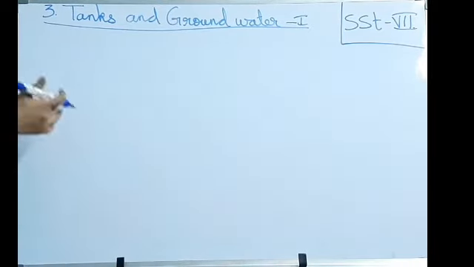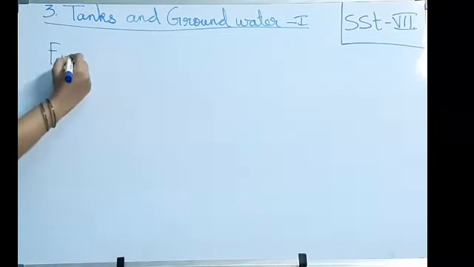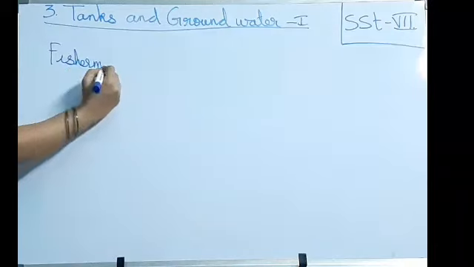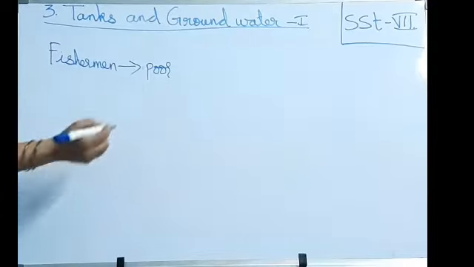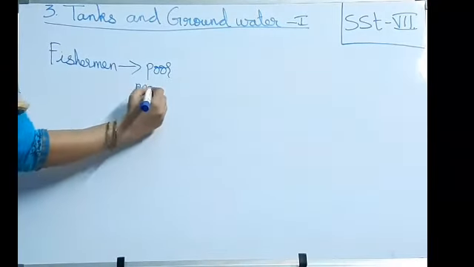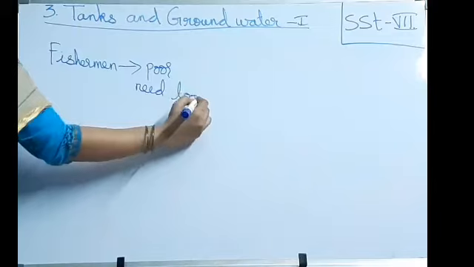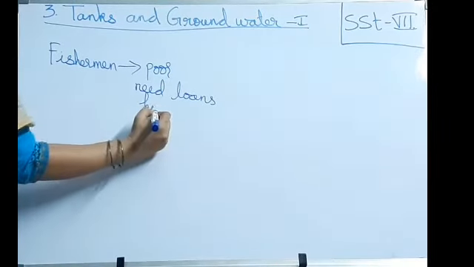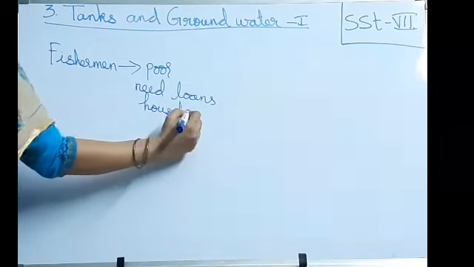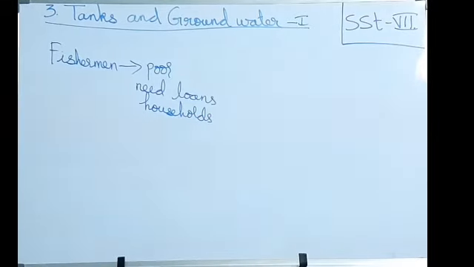The next practice, what is that? Let us see. The fishermen are also poor, isn't it? It's not compulsory that all fishermen should be rich. Some of the fishermen who are very poor need loans for running their households. Household means what? To buy groceries, clothes for the family, school fees and all this. For all this, they need money.